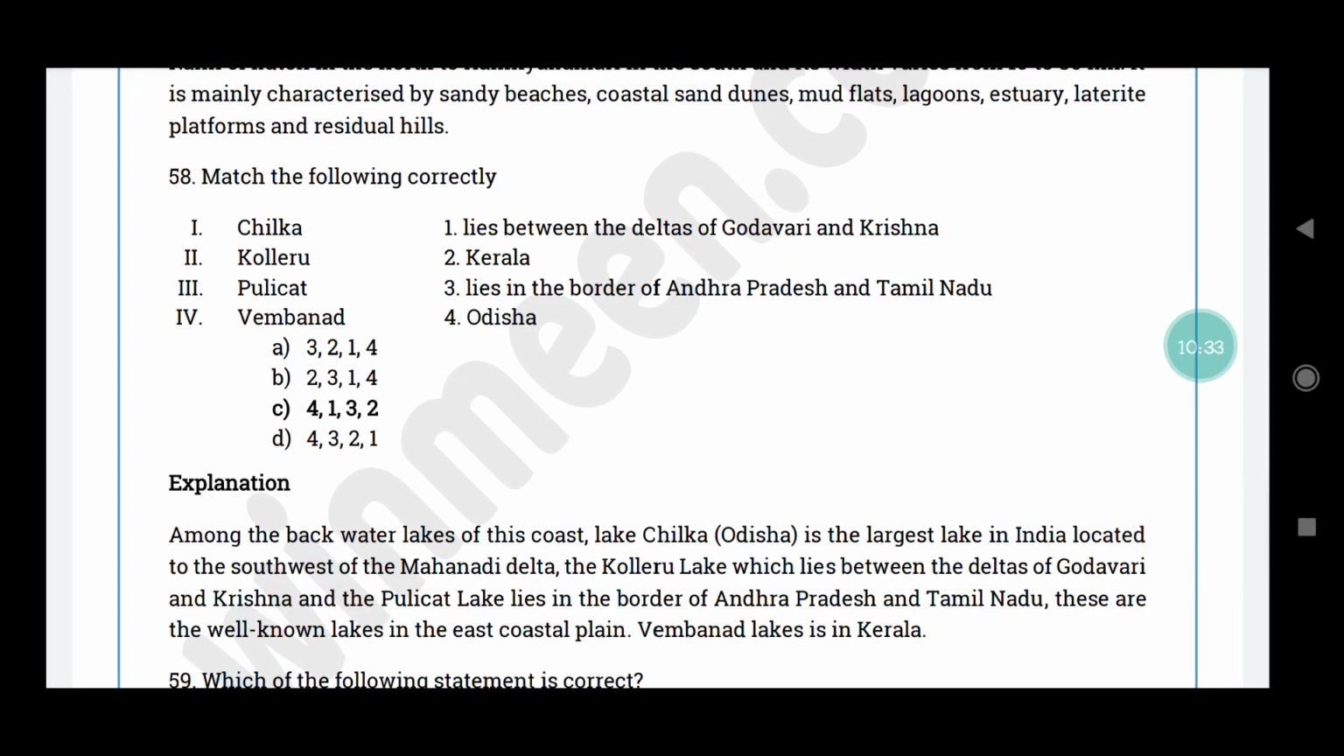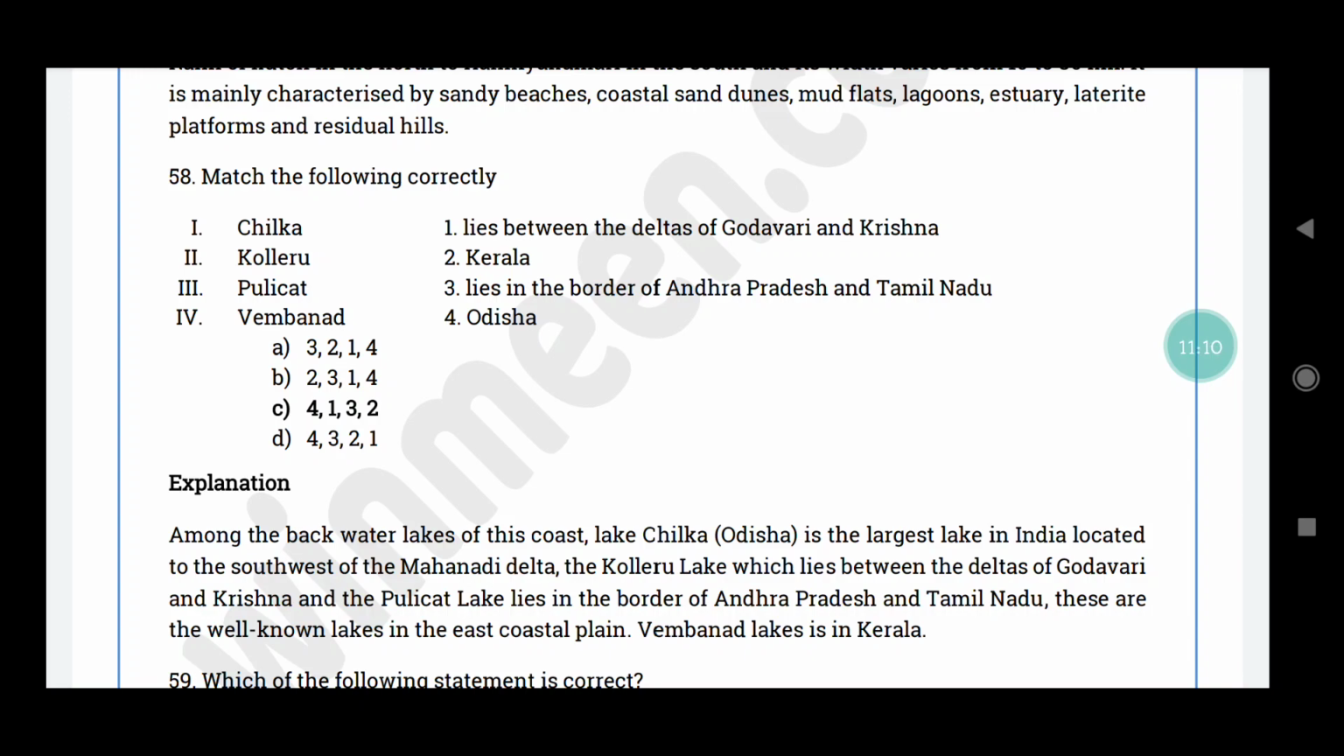58th question. Match the following correctly. Chilka lies between the deltas of Godavari and Krishna. Kolleru, Kerala. Pulikat lies in the border of Andhra Pradesh and Tamil Nadu. Vembanad, Odisha. The correct answer is option C, Chilka, Odisha. Kolleru lies between the deltas of Godavari and Krishna. Pulikat lies in the border of Andhra Pradesh and Tamil Nadu. Vembanad, Kerala.